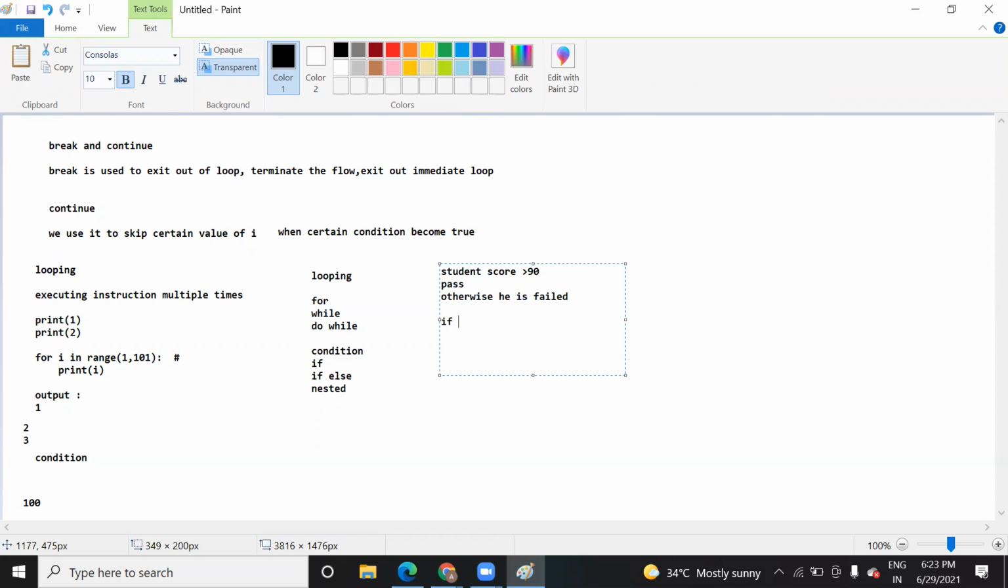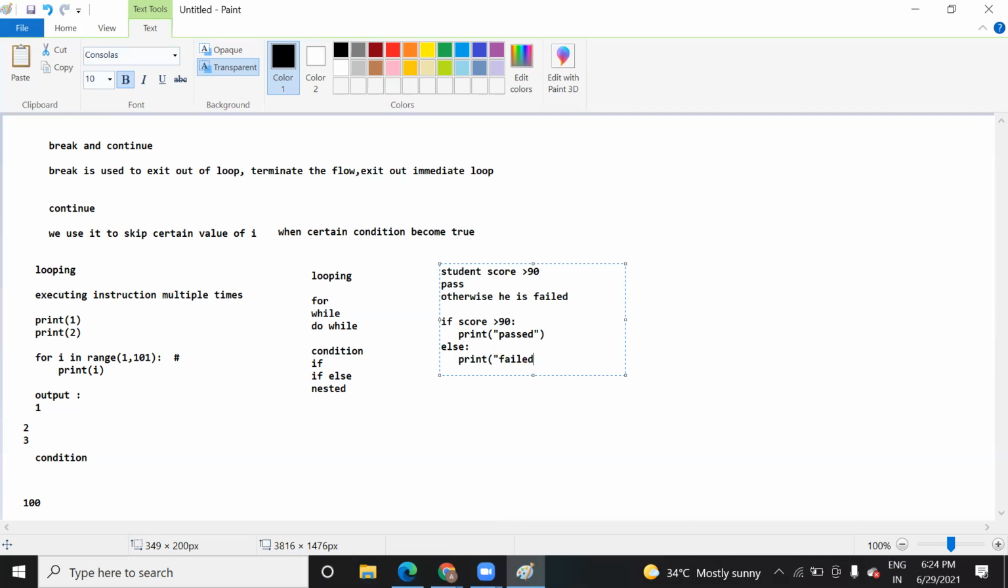So you will write like this: if score, where score is your variable that will change with the value. Suppose the student score is 70, 30, 40, 50, 60, anything. So if the student has a score greater than 90, then you are going to print that he has passed. Otherwise, you are going to print that he has failed. So are you getting how this condition actually works?